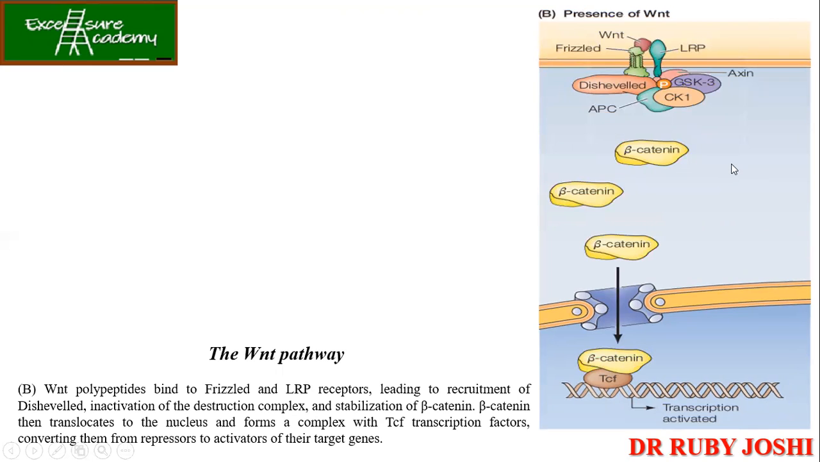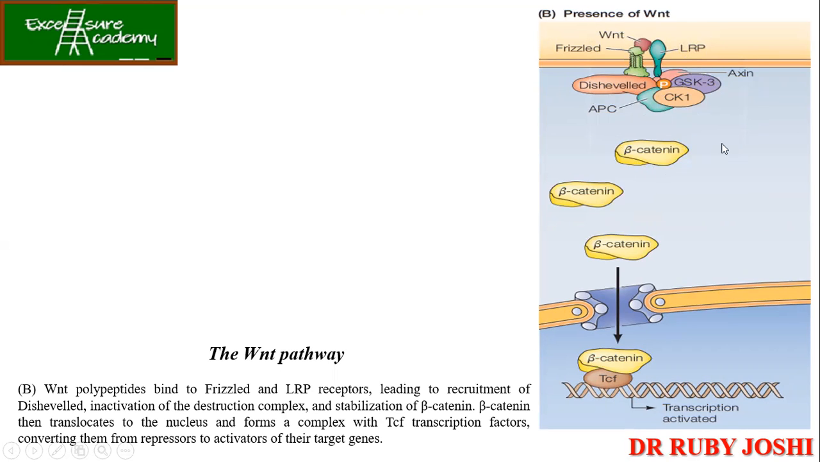Now what happens when the Wnt signal is present? At that time, when the Wnt polypeptides are there, they will go and bind to the Frizzled and the LRP receptors. This will lead to the recruitment of Dishevelled and inactivation of the destruction complex. So when the destruction complex is inactivated, what will happen? The beta catenin actually remains stabilized.